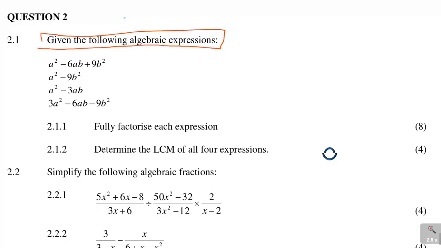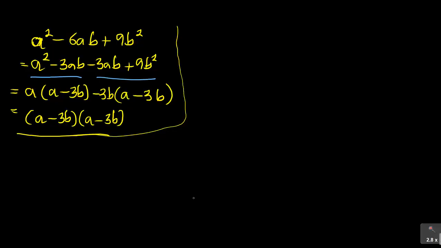The question was factorize each of them. Now let's look at the second one. We're factorizing a squared minus 9b squared. It's a good one, this one. I like it.